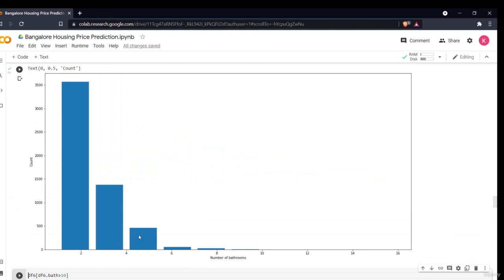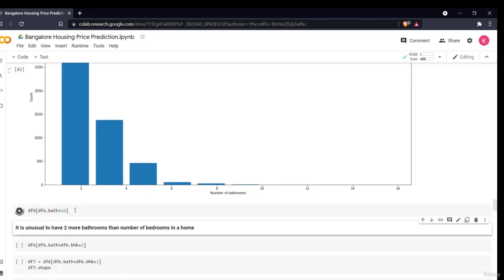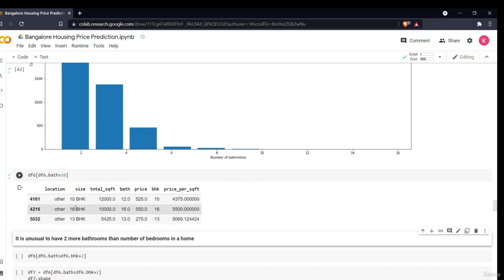So this is very unusual. Maximum number of houses have 2 or 4 bathrooms, right? And it is very unusual for a house to have around 6 to 8 bathrooms. So these are definitely outliers. Okay, these are definitely outliers. So we can remove this. I am saying df dot bath. These are the different outliers which are having the bath greater than 10.